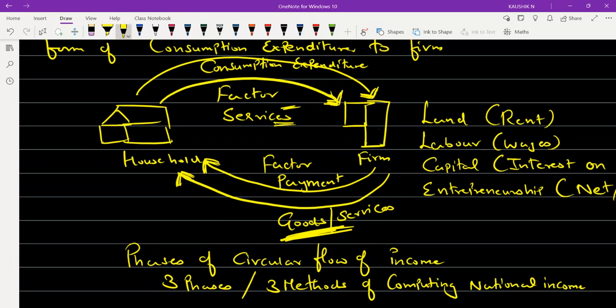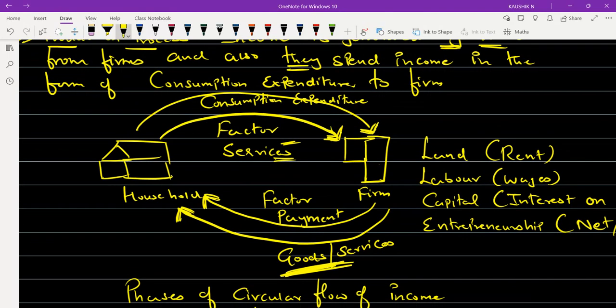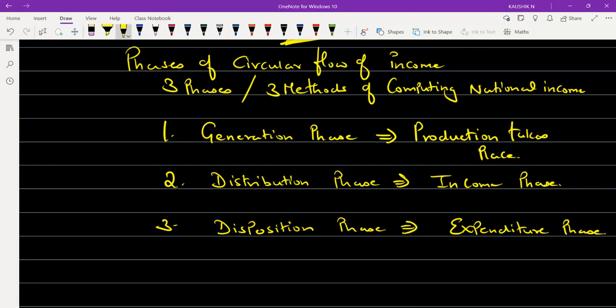Once the household receives this factor payment, it will start spending the amount to the firm itself, by ordering the required items. So the first is the generation phase where production takes place, then the distribution phase where income is earned, and the third is the disposition phase where expenditure takes place. Any doubt in these phases or in these three methods?